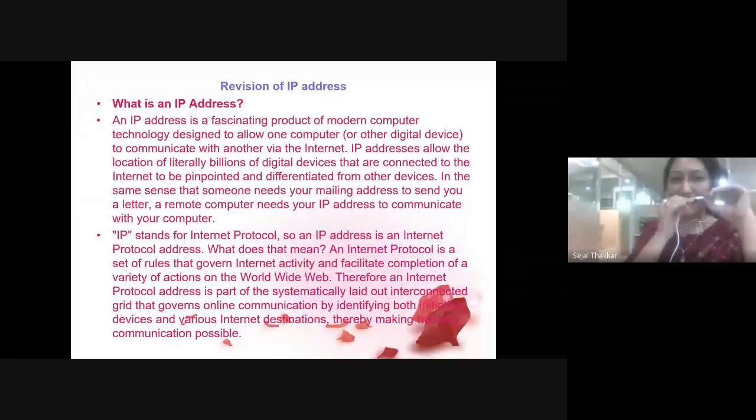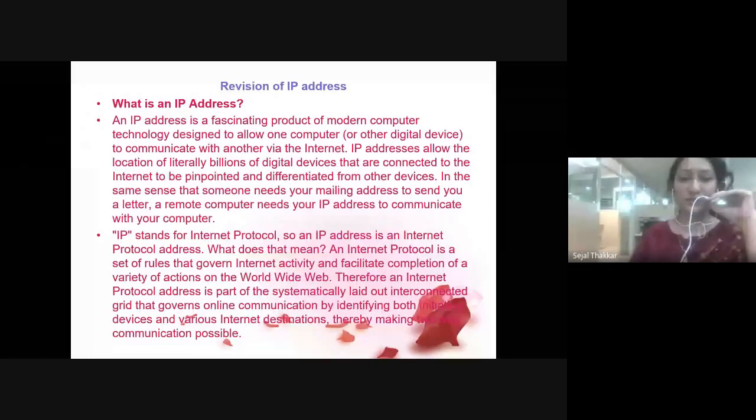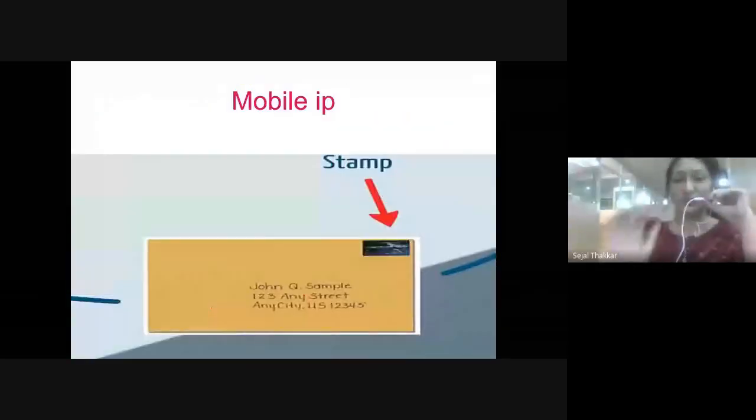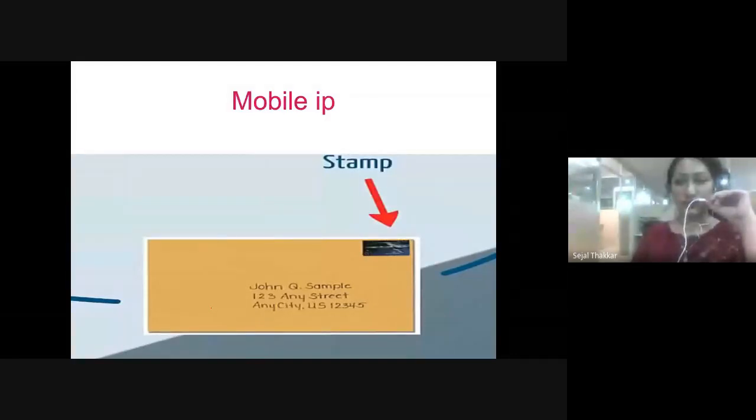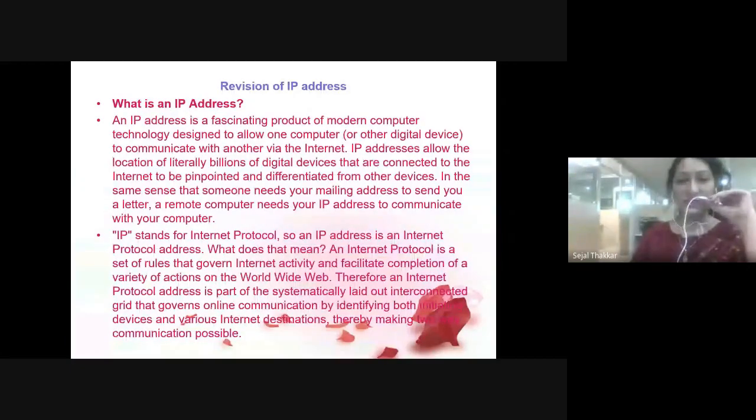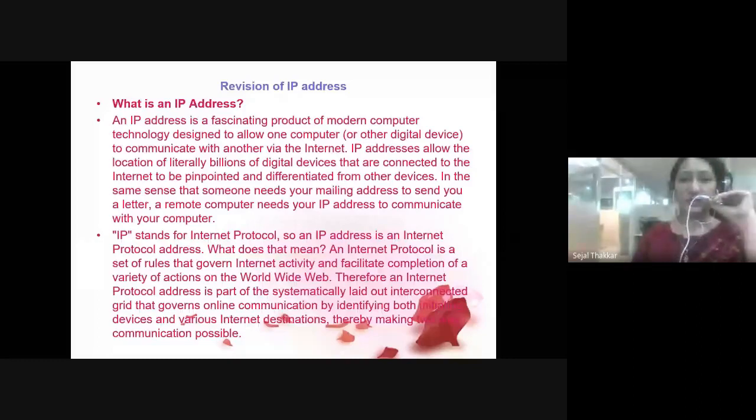Mobile IP. There is again a question in our mind: how does mobile IP differ from simple IP? I told you in the previous lecture, suppose I want to send a letter to your home, then I need your address and my address, the source address and destination address. Whenever you want to communicate with any device, you need an IP address, an Internet Protocol address, through which you can send the mail. The World Wide Web is using that.